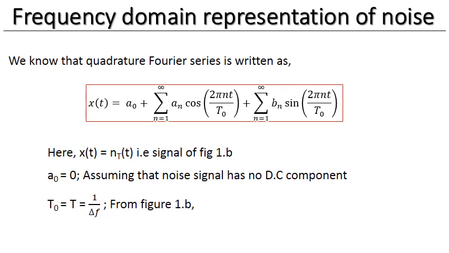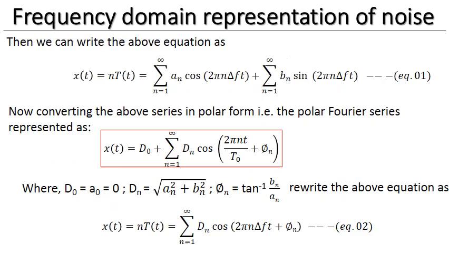Referring to figure 1b again, it's also clear that the fundamental time period of periodic noise signal is T, which in turn equals 1 upon del f. Here del f is the discrete frequency. So we can write the quadrature equation, with the pre-assumed condition, as n_T(t) = summation an cos(theta term) + summation bn sin(theta term), marked as equation number 1.